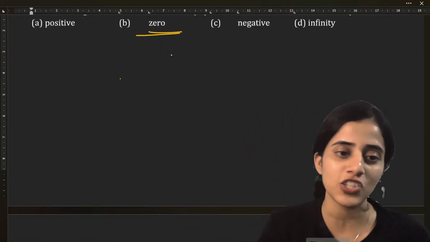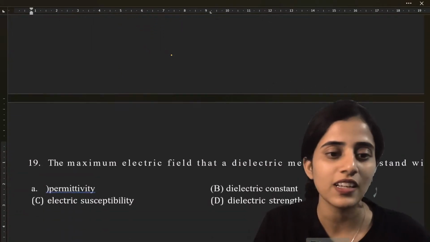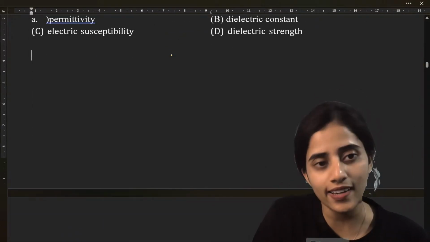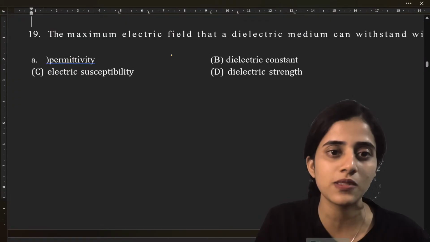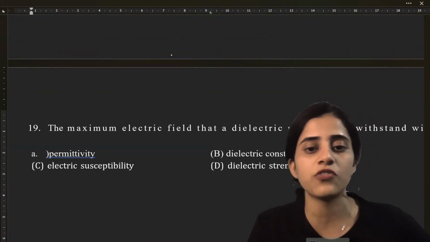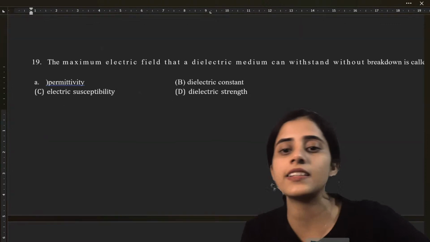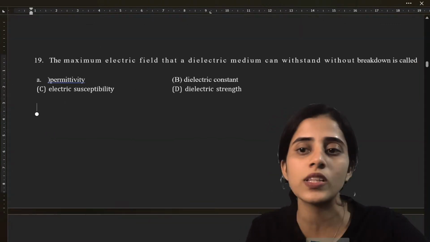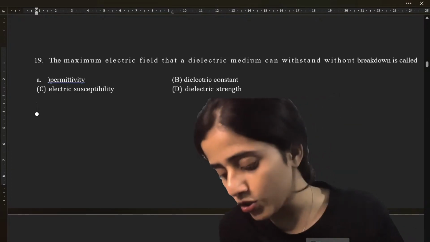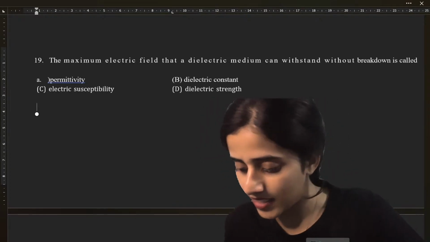Okay, thank you, Himnish. I'm pronouncing your name right. Okay, next question. Again, there are some bracket and spacing problems. Ignore that because the question is correct. The maximum electric field that a dielectric medium can withstand without breakdown is called. Hi, Manoj. Yes, it's B, ma'am.